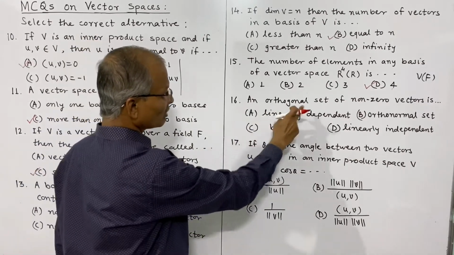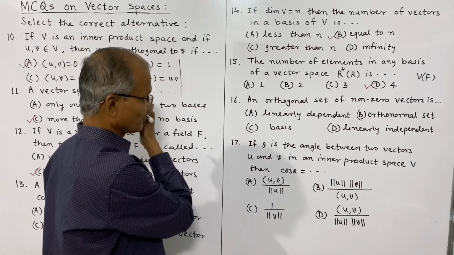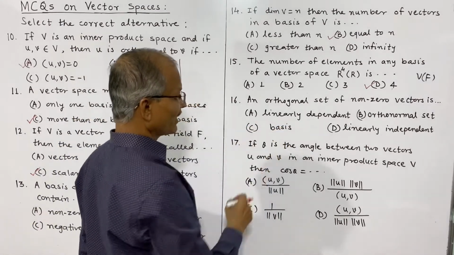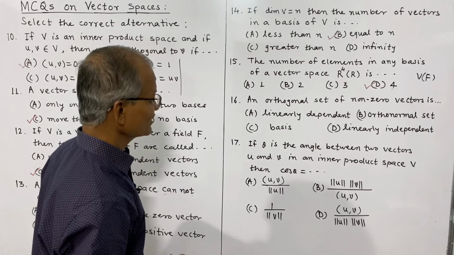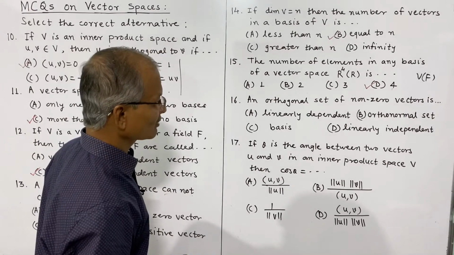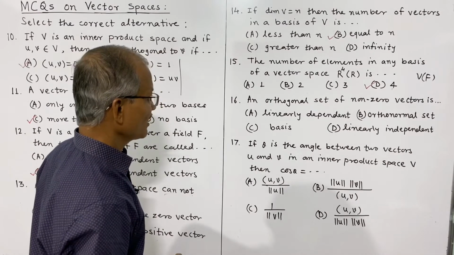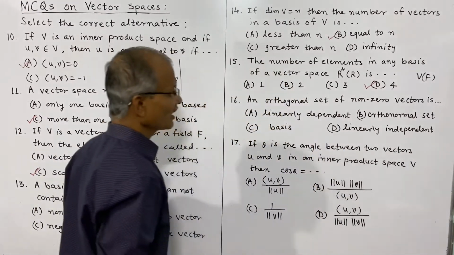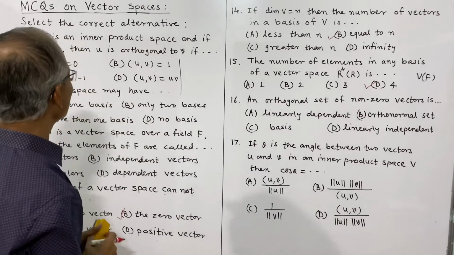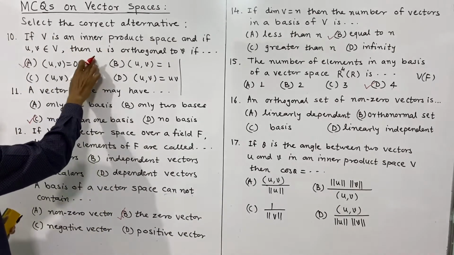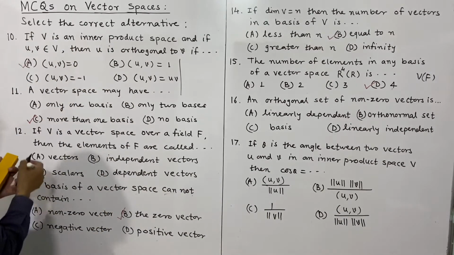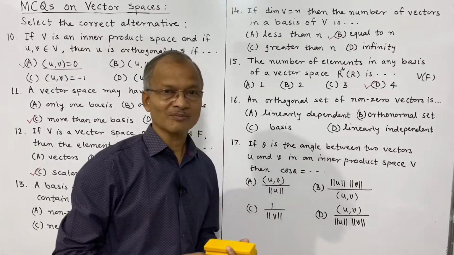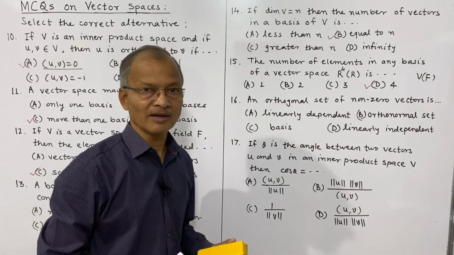Next is, an orthogonal set of non-zero vectors is: orthogonal set is linearly dependent, first choice. Second alternative is orthonormal set, basis, and next is linearly independent. For an orthogonal set, the inner product must be 0, and for this the vectors must be linearly independent.